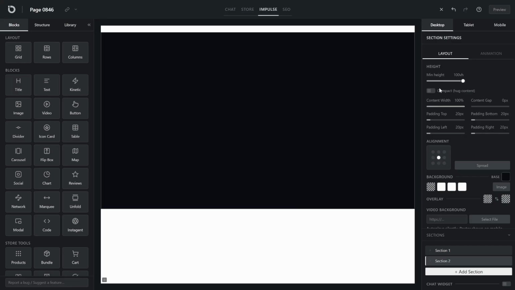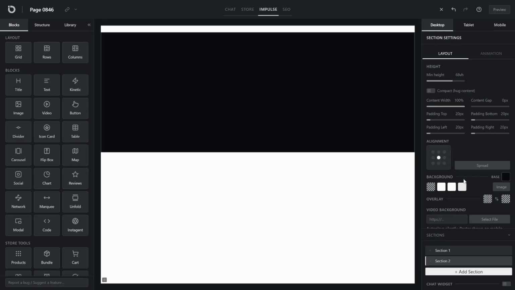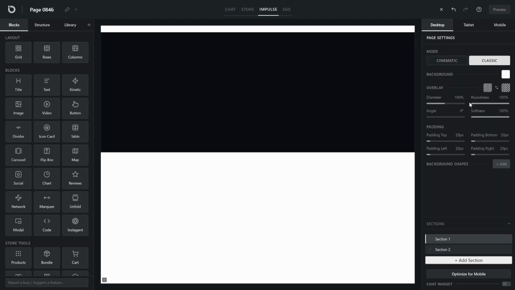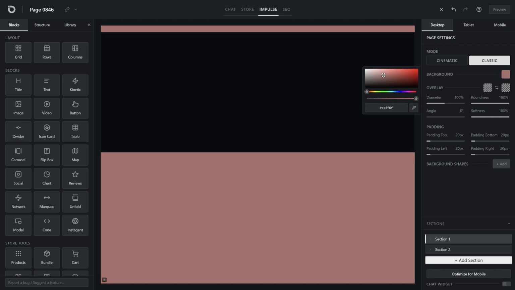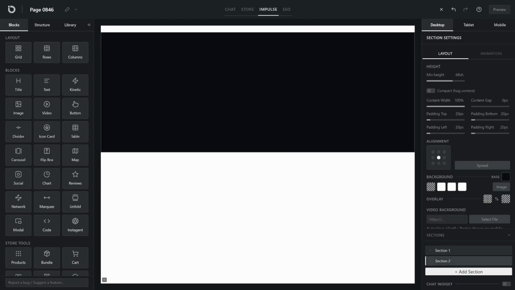All right, let's start building. And I promise you, you'll be surprised how simple this is. Keep half an eye on your right column. It always tells you where you are. When it says Page Settings, you're steering the whole page. Click anywhere on the canvas, and it switches to Section Settings. There. Now we're inside our first section.